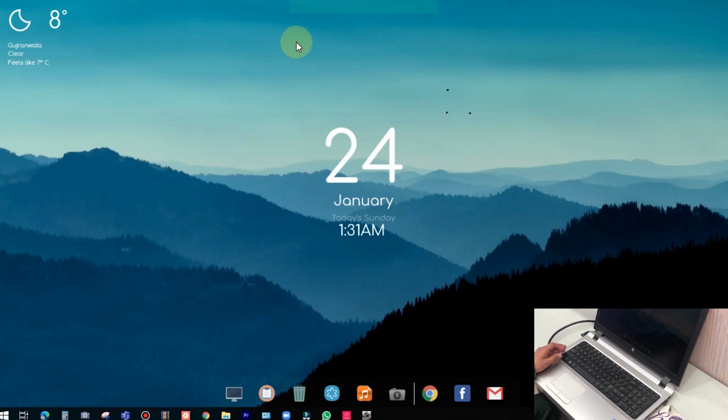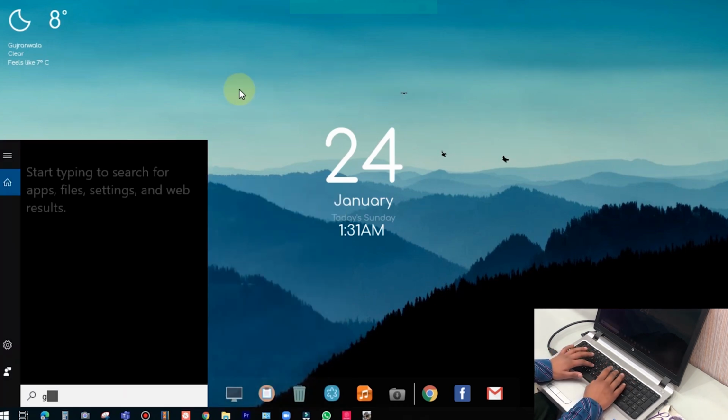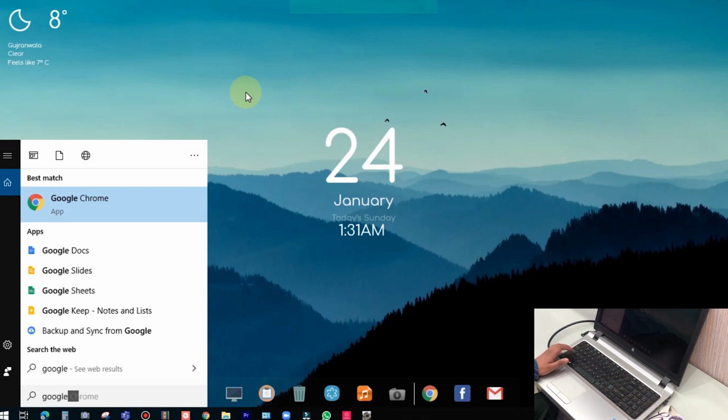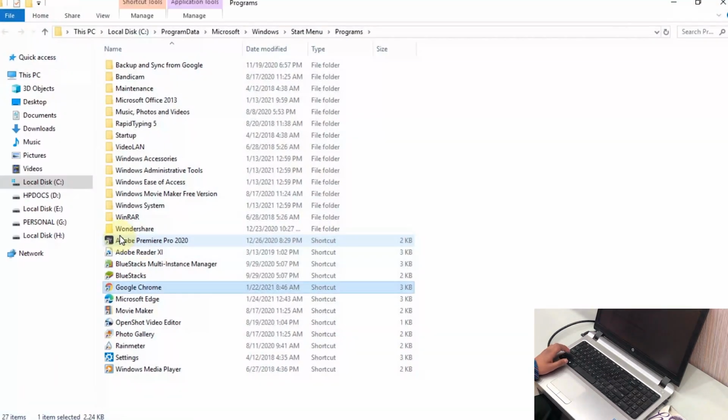So as we have gone through all the keyboard shortcuts, it's time for the bonus tip. It is about creating a custom keyboard shortcut for apps. For example, I want to create a keyboard shortcut for the Google app. I will press Windows key and type Google. It will show you the app and you have to right click on it and press the option Open File Location. It will take you to the original location of the file.